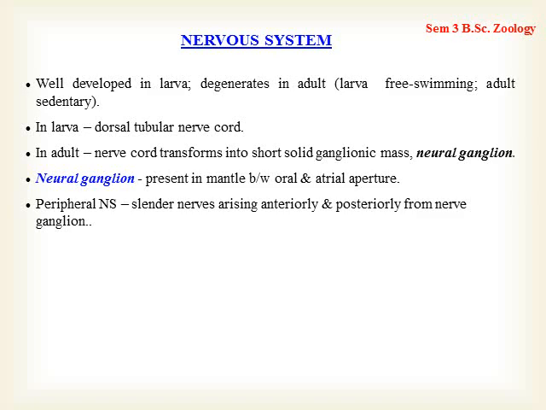Now, in the larva, the nervous system is represented by a typical dorsal tubular nerve cord. But in the adult, the nerve cord gets reduced during metamorphosis to form a solid ganglionic mass, which is referred to as the neural ganglia. Okay, so it is tubular in nature in the case of larva, but in the adult, it becomes solid. The nerve cord is reduced to a small ganglionic mass, referred to as the nerve ganglia. This degeneracy of the nervous system of adult Ascidians is usually associated with a sedentary mode of life.